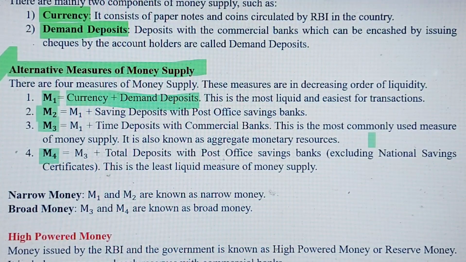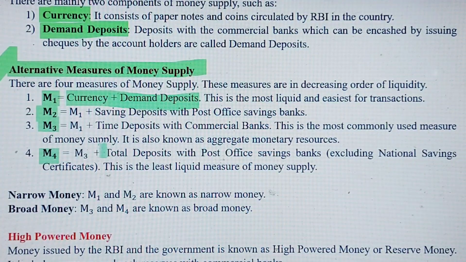that lies in a year or is circulated in a country, and M2 refers to M1 plus saving deposits with post office saving banks. I mean, in other words, we can say currency plus demand deposits plus savings deposits with the post office.